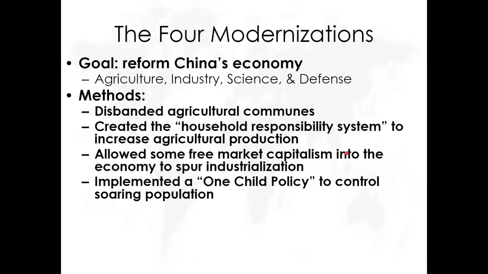Additionally, he acknowledged that China had an overpopulation problem, and this is where he implements the extremely controversial one-child policy. And it does work. It does significantly slow the population increase in China to the point where they eventually turned this into a 2-child policy in 2014, and then in 2021 they completely abolished all restrictions on family planning. But again, because they have an authoritarian, a totalitarian system in China, they're able to create policies like this.